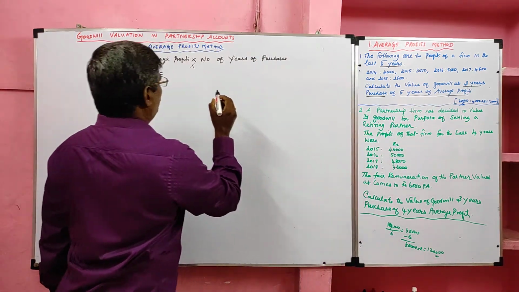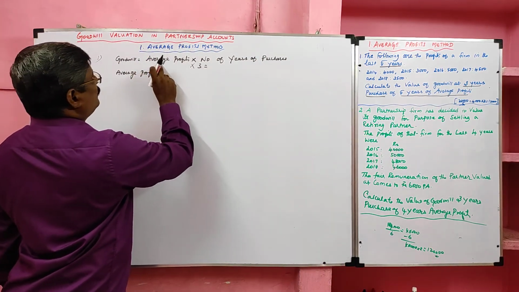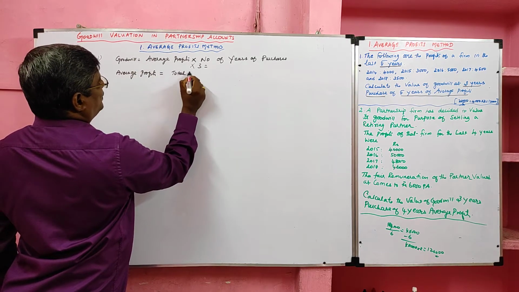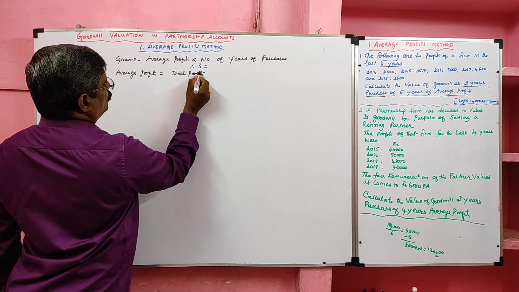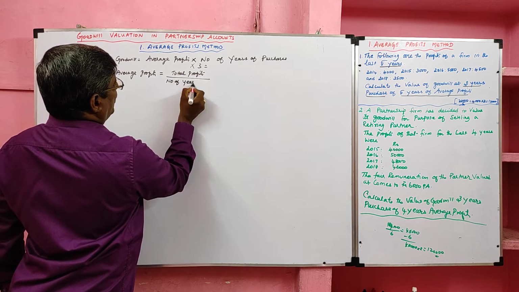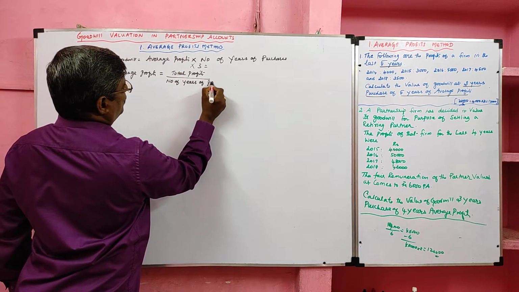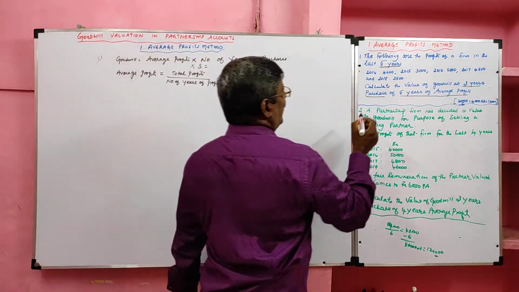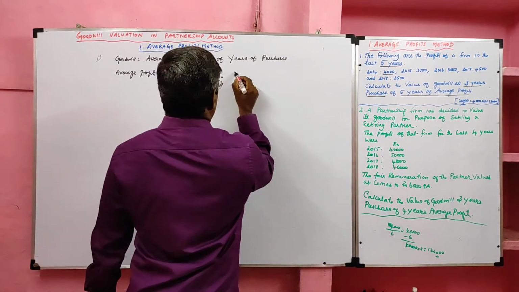So how many years of purchase? 3 years. So we have to find average profit. What is the formula? Total profit divided by number of years of profits. So we have to add all the profits.